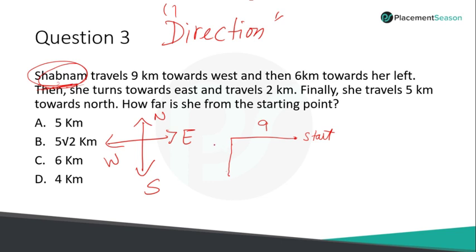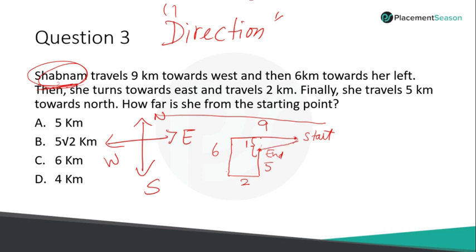And then travels 6 kilometers. Now she turns east, which means this direction, and travels 2 kilometers. Finally, she travels 5 kilometers towards north. If this is 5, this particular gap has to be 1 kilometer, right? So now look at the question, how far is she from the starting point? So this is the starting point and this is where she is ending. They're asking this particular distance, okay?